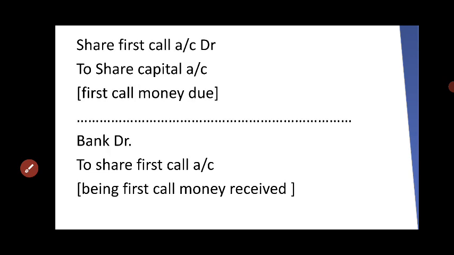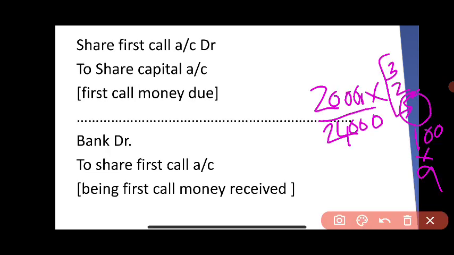Then next, share first call. Share first call debit to share capital, 20,000 into 5, 1 lakh. Then bank account debit to share first call. Here we did not receive all the amounts. That is, out of 1 lakh rupees, a shareholder with 100 shares did not pay the first call. The first call on 100 shares was not received. So 100 into 5, 500. From 1 lakh, 500 rupees was not received.